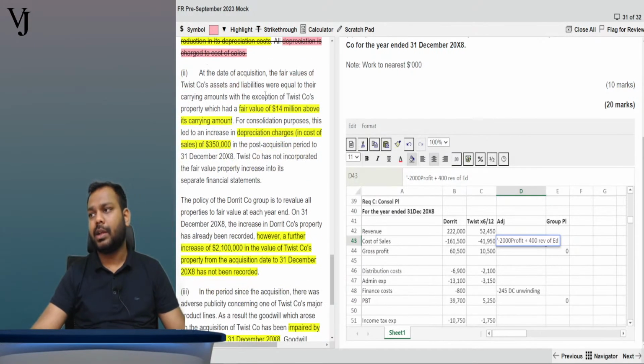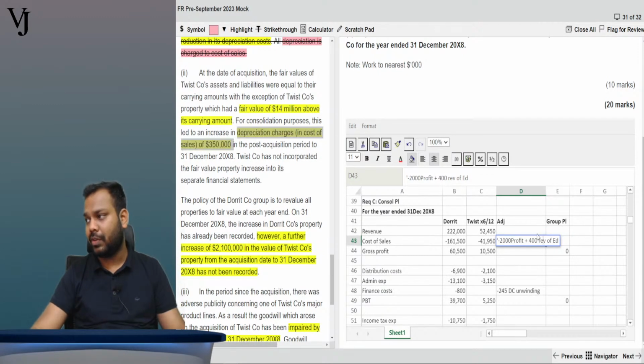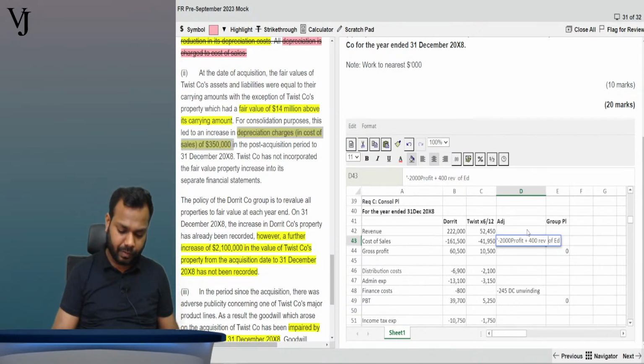Coming to this part, 14 million is the fair value adjustment on the date of acquisition, no impact on P&L, but 350 million is the excess depreciation that we need to charge. So that will increase my cost of sales. So minus 350, excess depreciation that we need to charge.